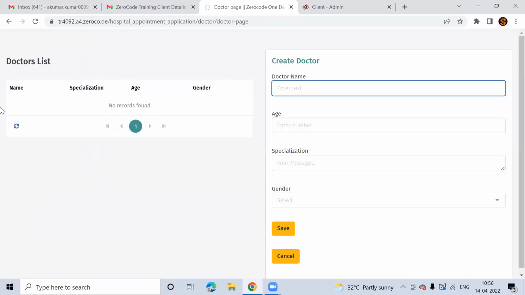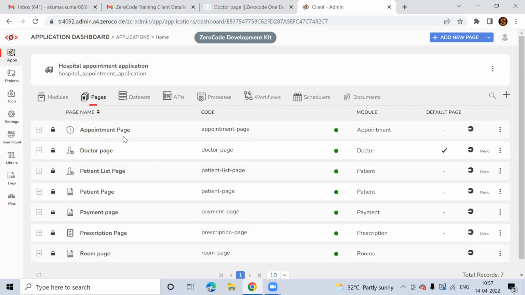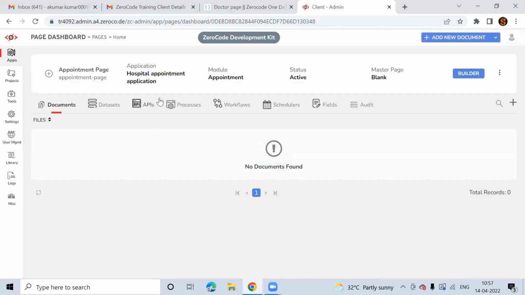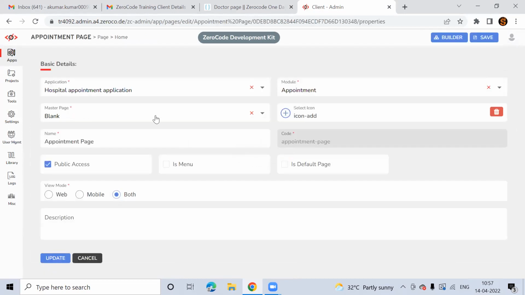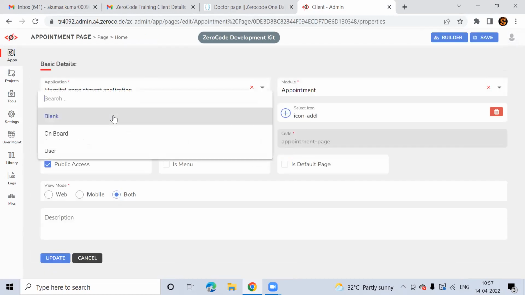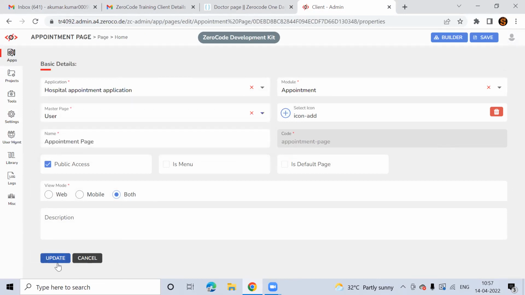That means you selected master page as the blank one or something else. Instead of that, select user page. Let's say go to that page, click on edit. Now here instead of blank, select user. If you want the menu, select user, then only you will get the menu.